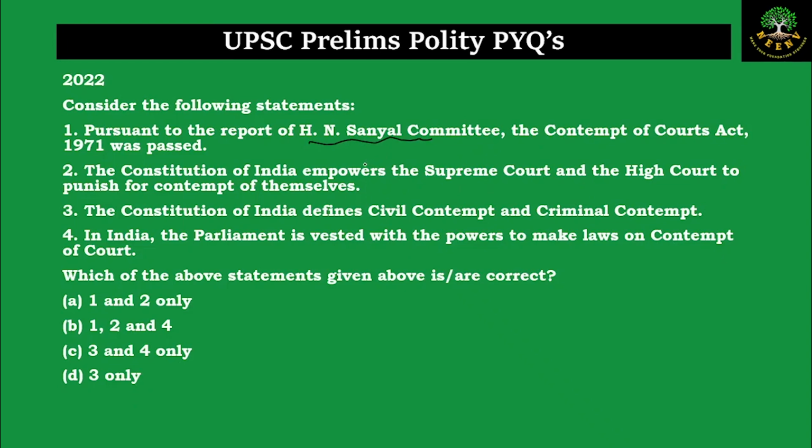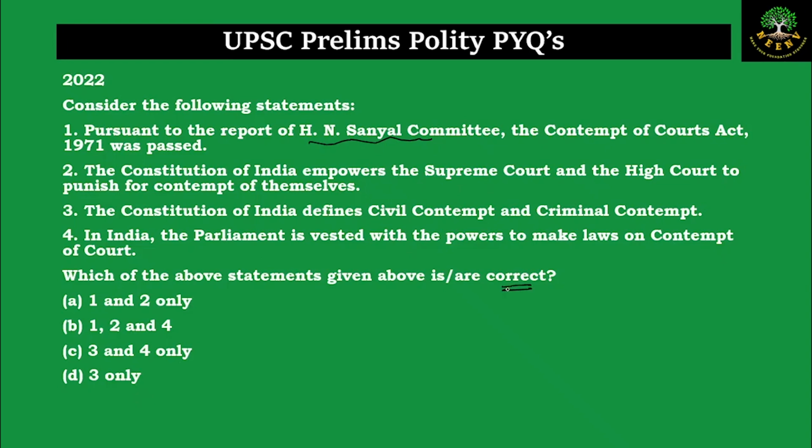Statement 2. The Constitution of India empowers the Supreme Court and the High Court to punish for contempt of themselves. Statement 3. The Constitution of India defines the civil contempt and the criminal contempt. Statement 4. In India, the Parliament is vested with the powers to make laws on the contempt of court. Which of the following statements are correct?